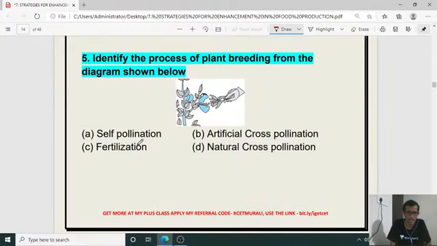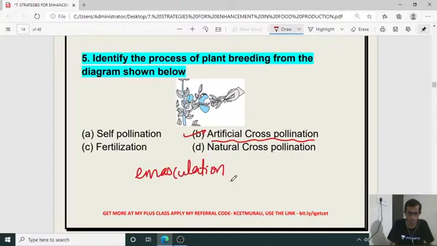Next, fifth one, identify the process of plant breeding from the diagram shown below. Self-pollination, fertilization, artificial cross-pollination, natural cross-pollination. It is called artificial cross-pollination, where emasculation is the process, isn't it?